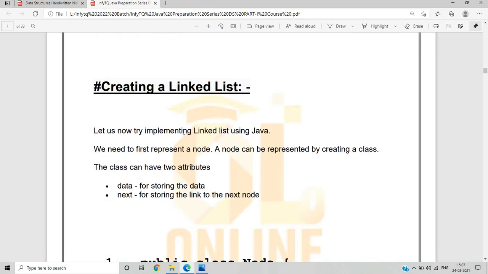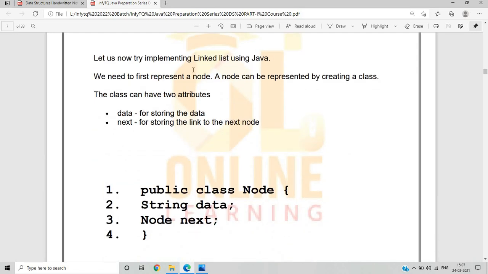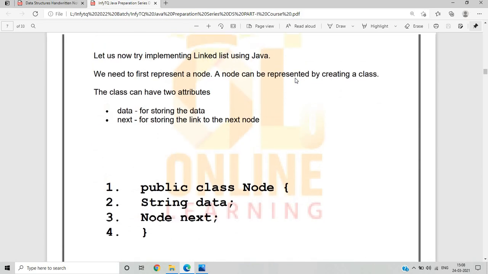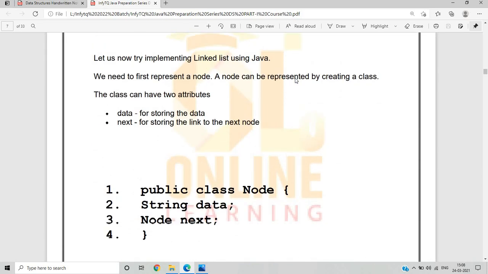This is the practical implementation part of the linked list, which we have to read for the actual representation. So how do we create a linked list? Let us try implementing a linked list using Java, because we learn data structures using Java. We need to first represent a node. A node can be represented by creating a class. The class can have two attributes, data and next.